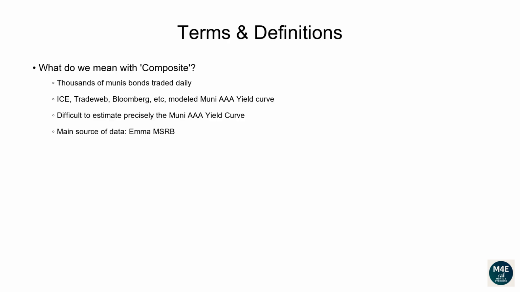Terms and definitions. What do we mean with composite? Every day thousands of Muni bonds are traded, as you can freely see on the EMMA website. Different data providers like ICE, TradeWeb, Bloomberg, to name a few, provide their model-implied Muni AAA yield curve.